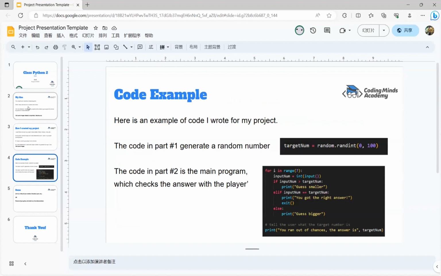Here is an example of the code I wrote for my project. The code in part one generates a random number. The code in part two is the main program which checks the answer with the player.